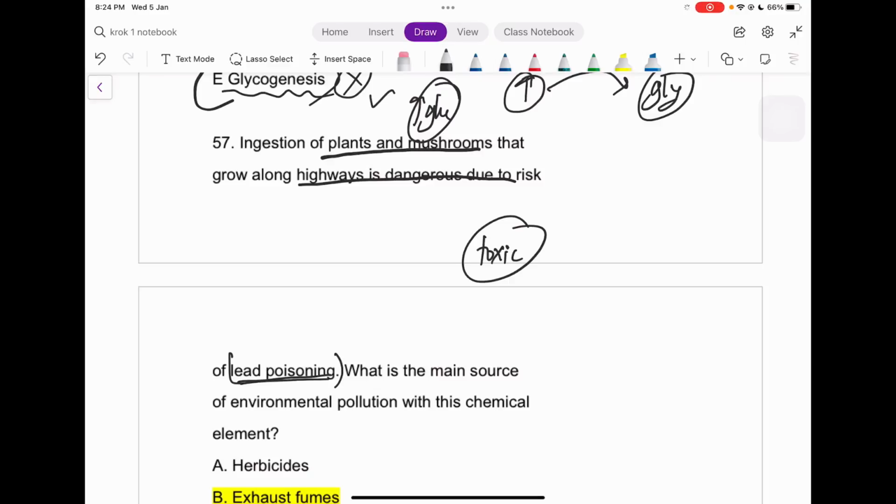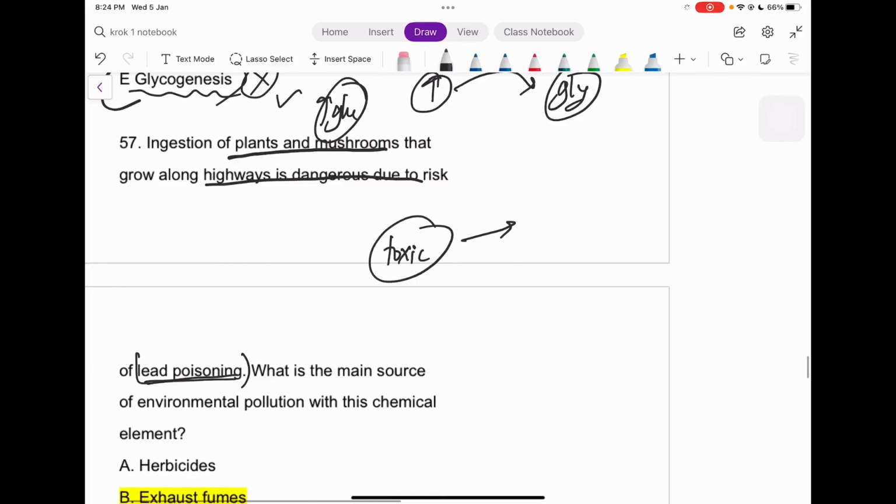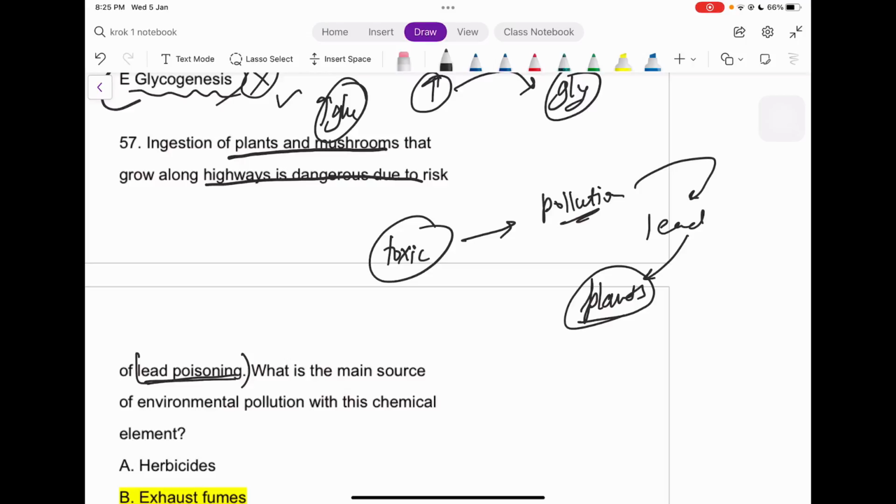And see what happens out here, because there are a lot of industries which are growing, we live in an industrialized world nowadays. So there is a lot of pollution, right? And what happens sometimes is that lead is consumed by some plants, right? Plants which grow alongside the highways and those places.